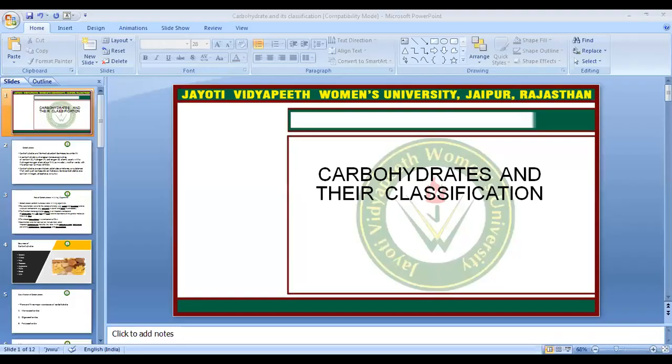Carbohydrates are a major biomolecule which is required for the synthesis of the structure of a cell. The cell is the basic unit of life, as we all know. Carbohydrates are a major part of the cell and are involved in the cell membrane. They help in the synthesis of the plasma membrane with the association of proteins.